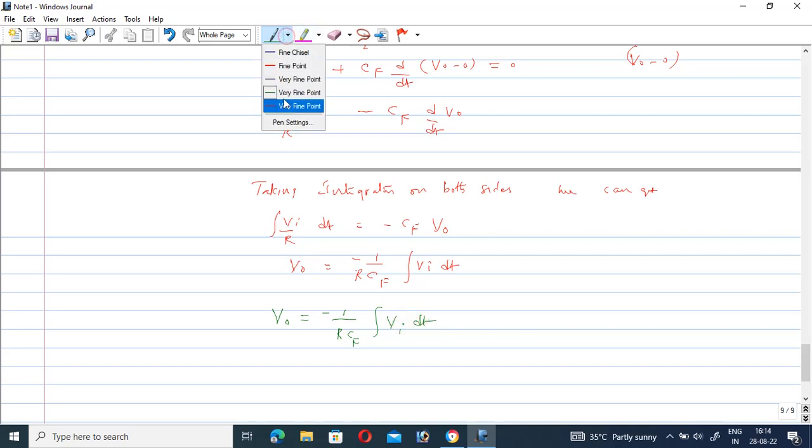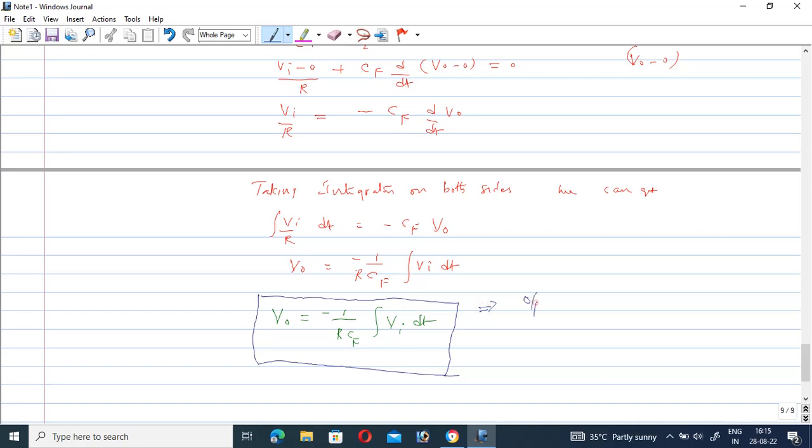This is the equation for the integrator. Here the output voltage is the integration of the input voltage, so it is called an integrator circuit.